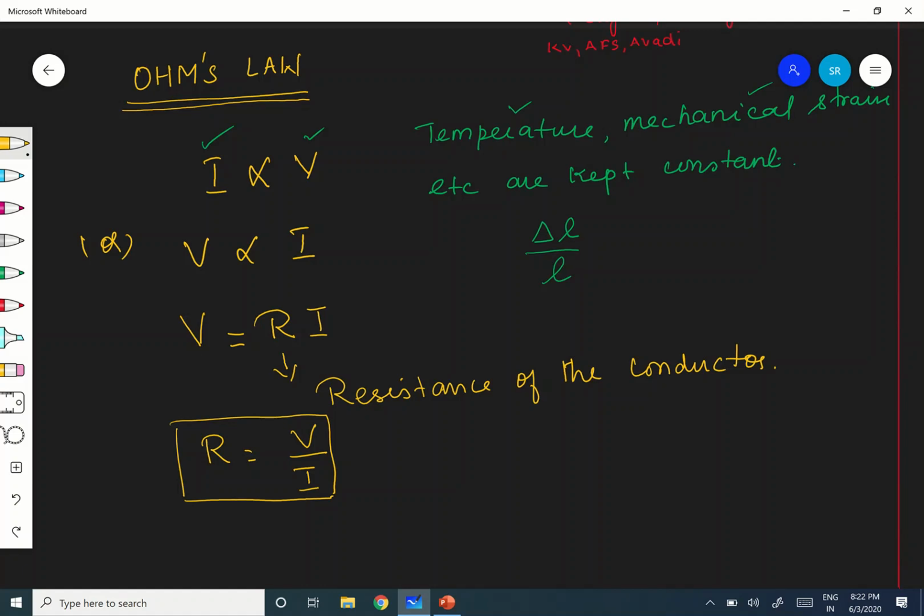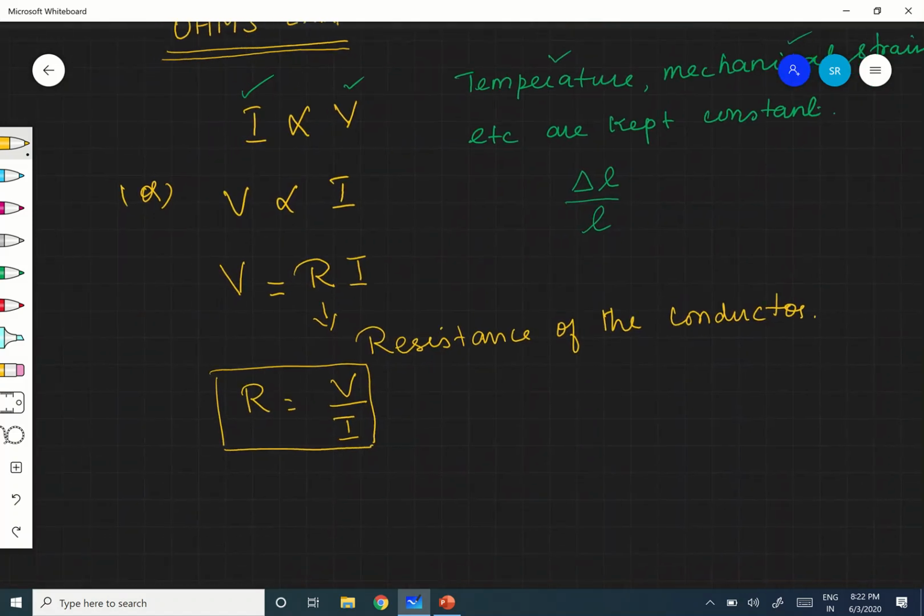Therefore, the physical meaning is the opposition offered by the conductor to the flow of current or to the flow of electrons. Are you following? So, this is what is called the meaning of resistance of a conductor. Okay, it is nothing but electrical resistance. What we are dealing with, of course, is the electrical resistance of the conductor.